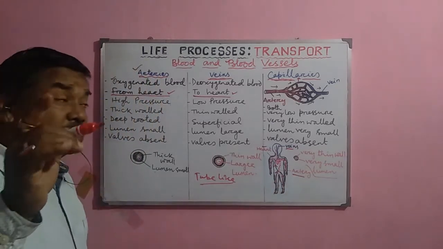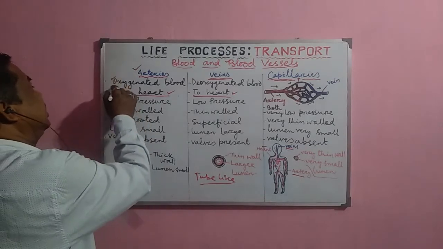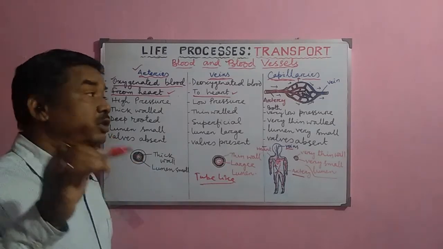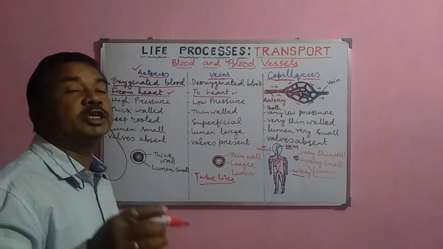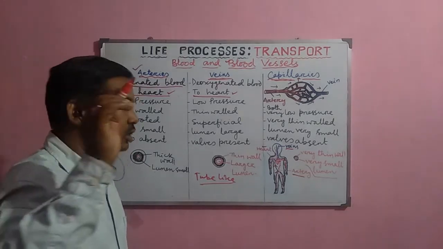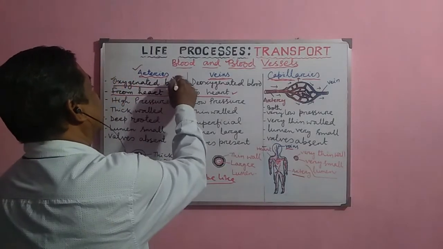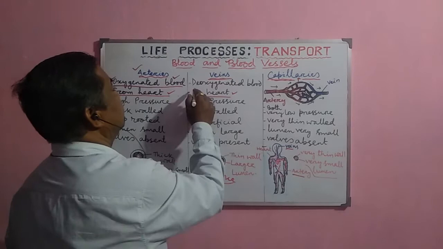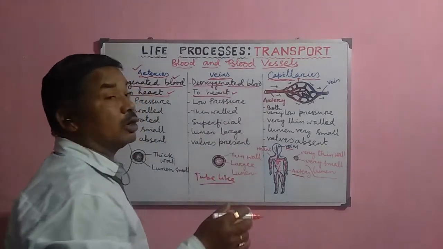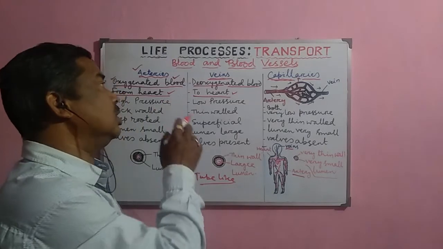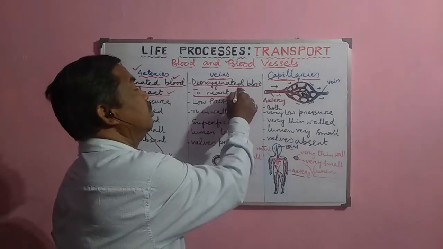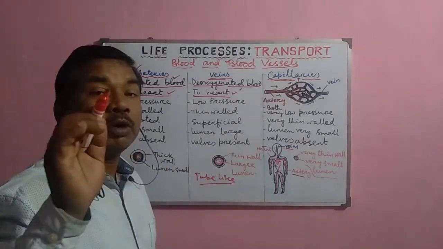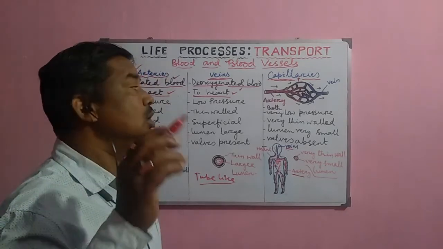Now, another most important thing is that the arteries carry the oxygenated blood mostly. One exception is the pulmonary artery, which carries the deoxygenated blood to the lungs for oxygenation. All other arteries normally carry the oxygenated blood from the heart to all parts. Now, the veins carry the deoxygenated blood from the different parts of the body to the heart, except the pulmonary vein. Pulmonary vein is the only vein which carries the oxygenated blood from the lungs to the heart.